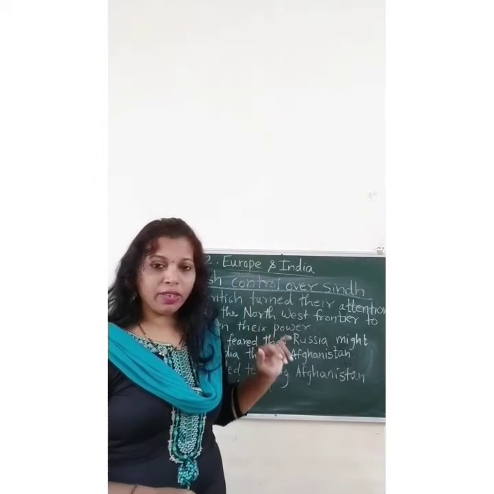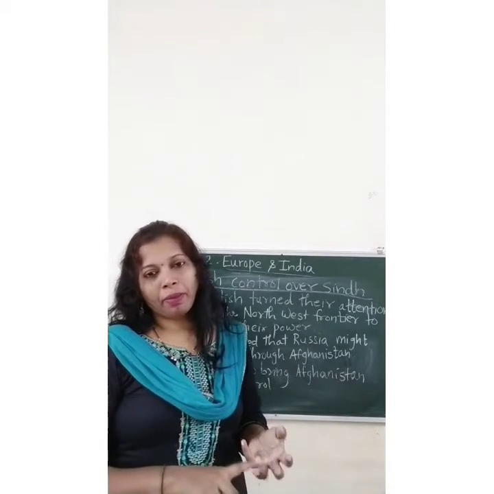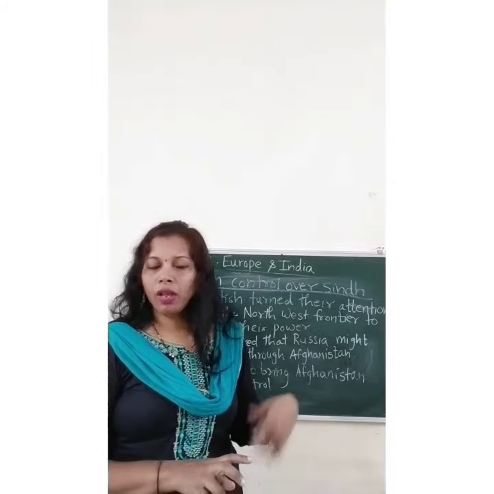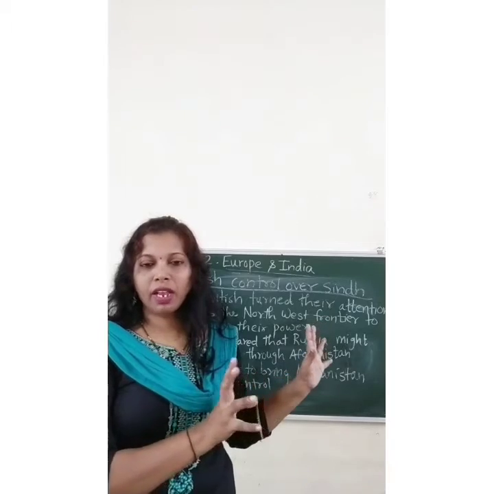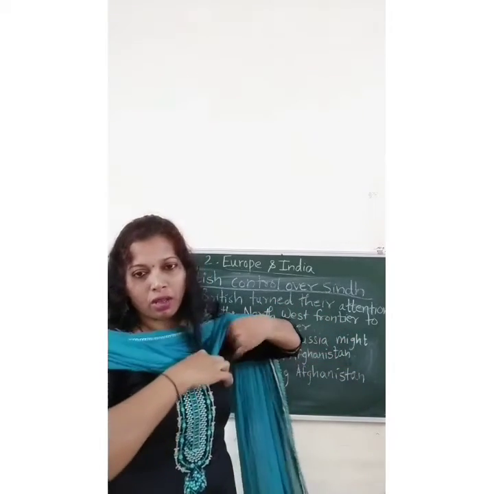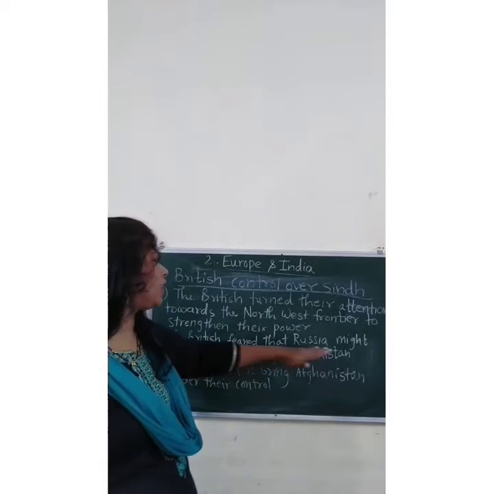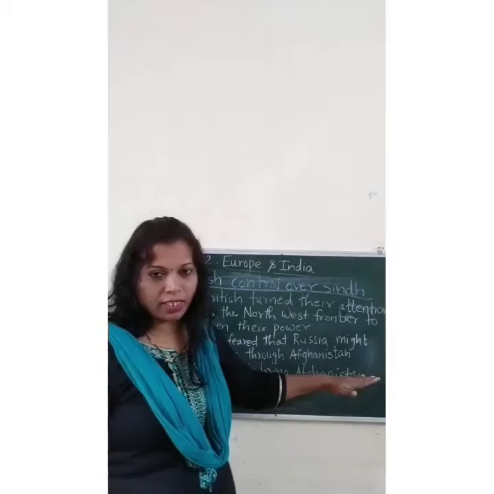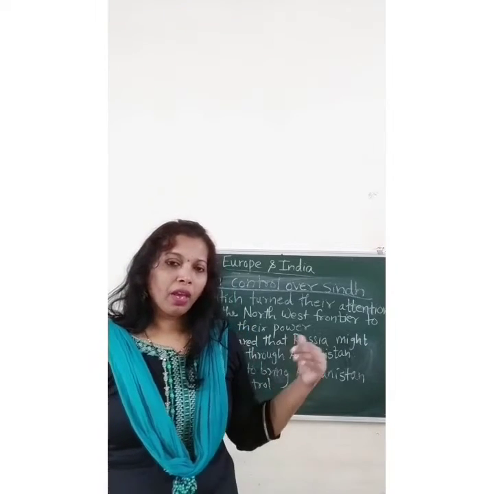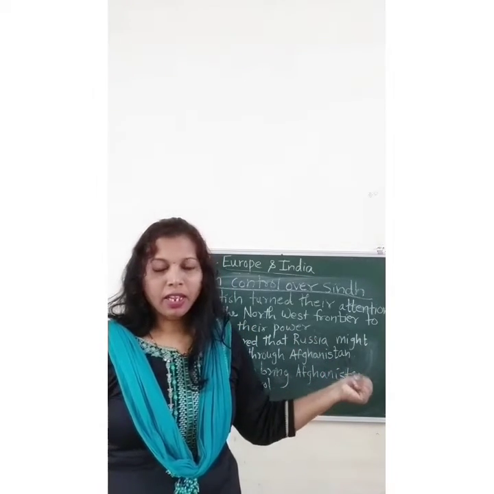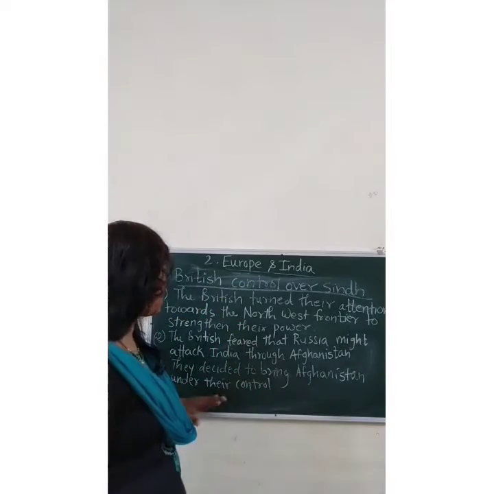Already in the earlier points you have seen how the British tried to capture different places by having different battles, that may be Mysore, Kolkata or other places. Now they wanted to capture the northwest frontier. That's why they turned all their attention to capturing the northwestern frontier. The British feared that Russia might attack India through Afghanistan. There was a chance that Russia could enter India by way of Afghanistan. That's why they first wanted to capture Afghanistan, and they decided to bring Afghanistan under their control.